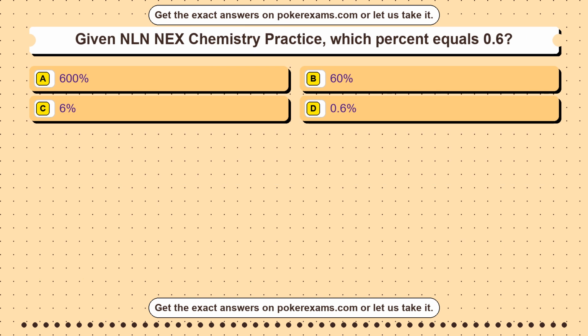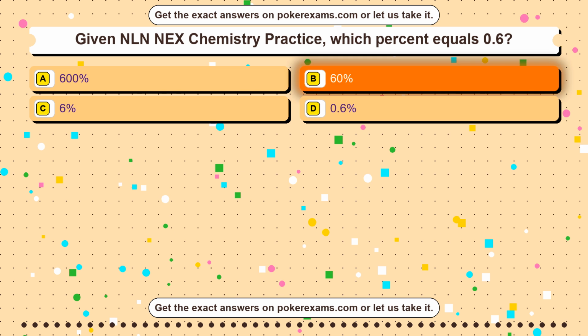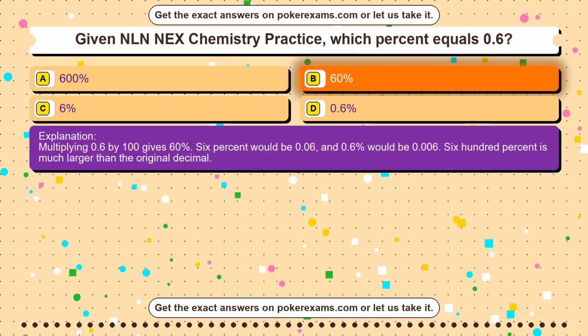Question 48. Given NLN NEX Chemistry Practice, which percent equals 0.6? Option A, 600%. Option B, 60%. Option C, 6%. Option D, 0.6%. The correct answer is option B, 60%. Multiplying 0.6 by 100 gives 60%. 6% would be 0.06, and 0.6% would be 0.006. 600% is much larger than the original decimal.